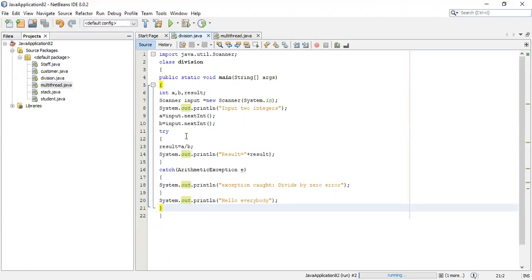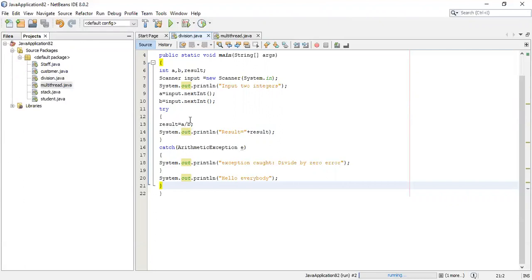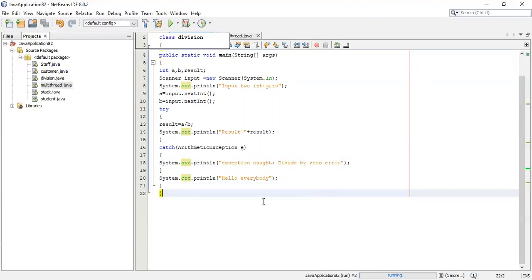Now I'll execute the program and show you. Before that, there is a class Division here and there is a main program. There are two variables. We are using a scanner to take the input from the keyboard. We are taking two inputs A and B, and inside the try block we are doing the division operation A divided by B and printing the result. Inside the catch block, if a division by 0 happens, that error is caught by this catch block and it says a divide by 0 error has occurred.